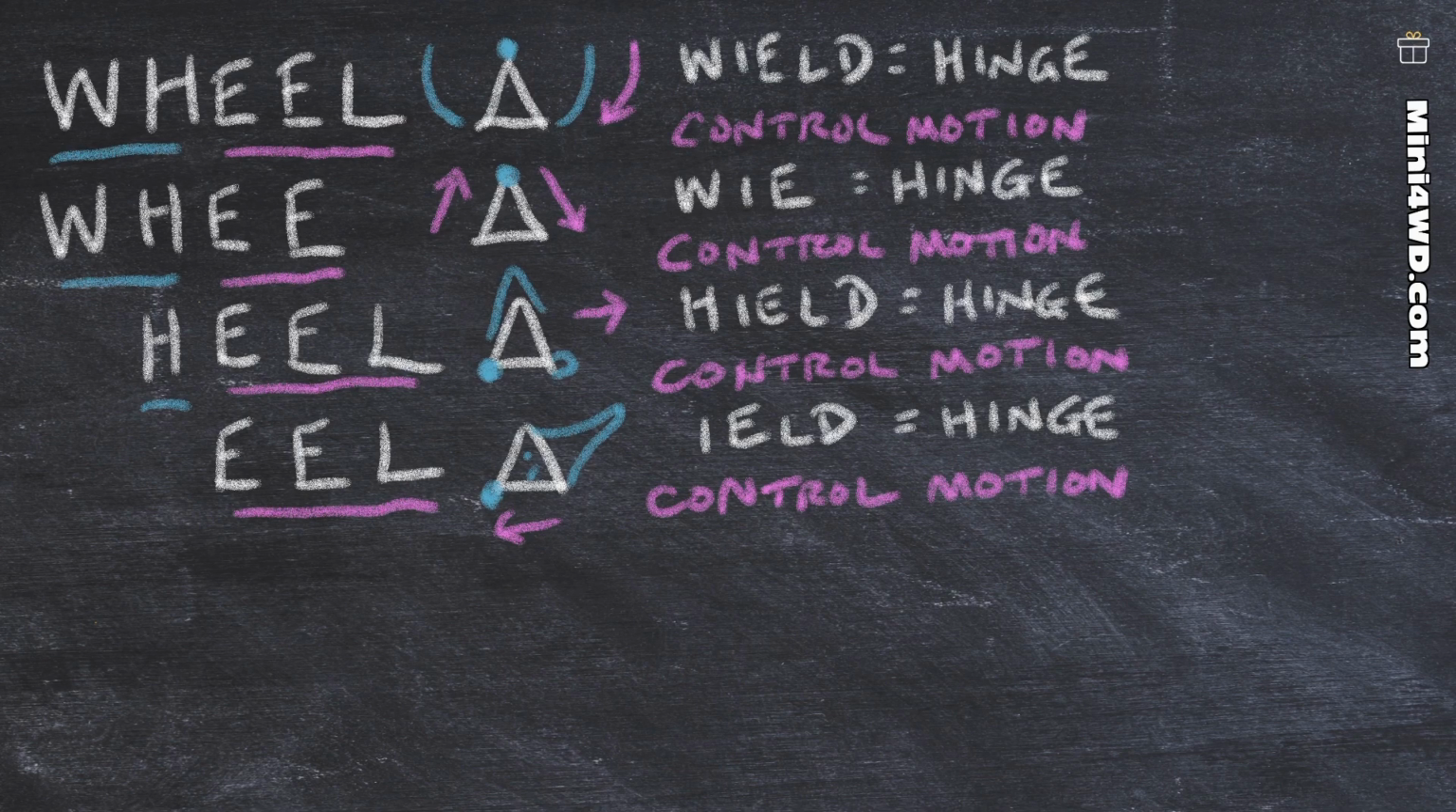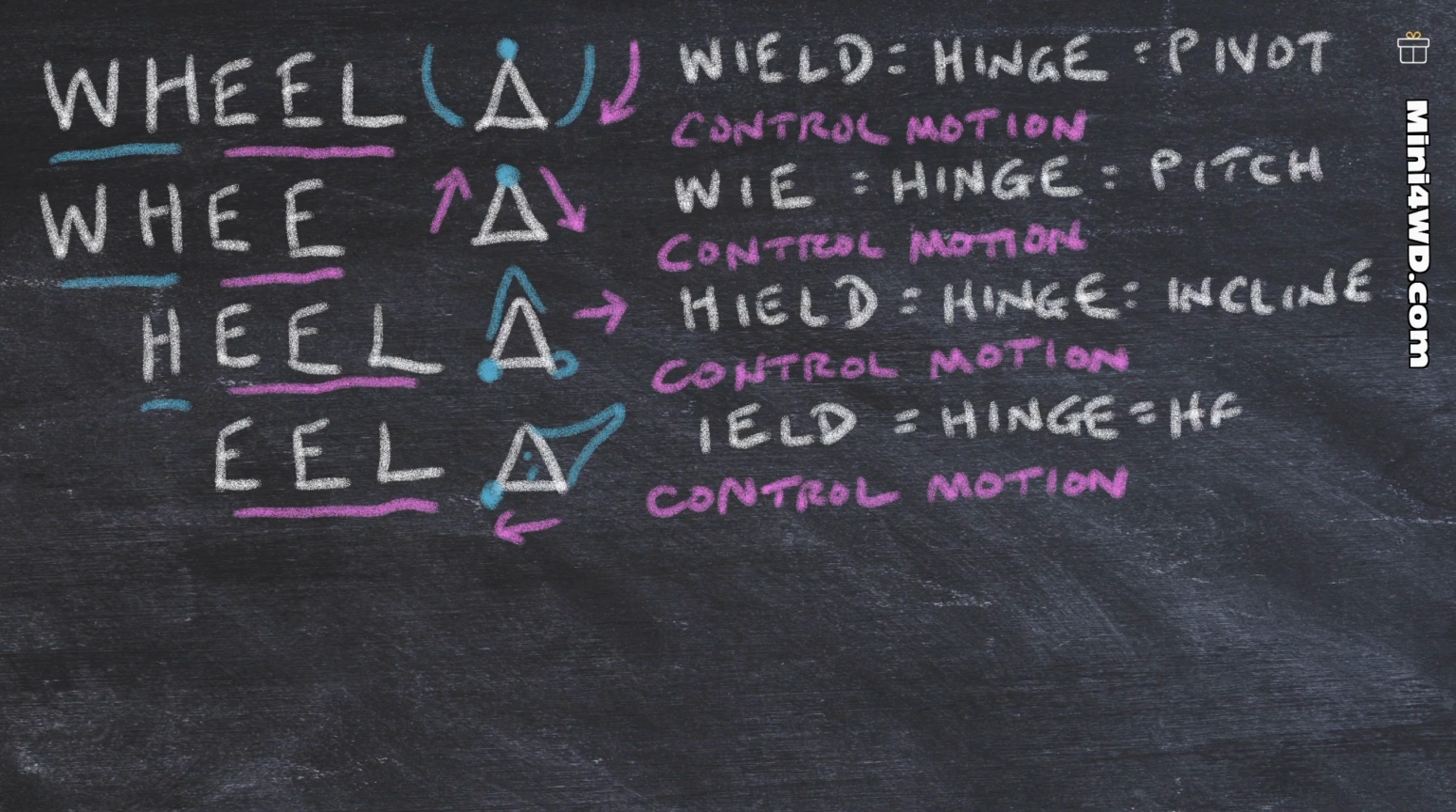In the top right corner, again, let's see that a hinge equals a pivot. Keyword pi. And a hinge equals a pitch, and a hinge equals an incline, as in up direction. And a hinge equals a heading, like an eel pointing its head in a swim direction.